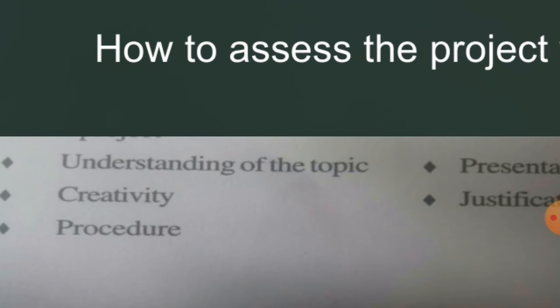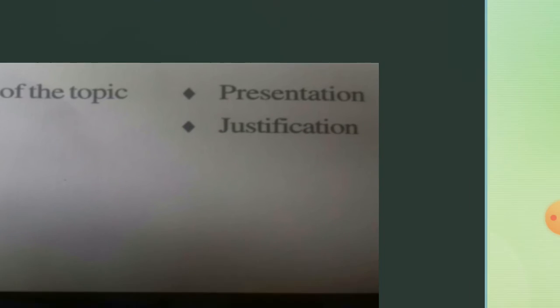That creativity we have to assess when we are assessing the project work. And some people will follow a big procedure, some people will follow a short procedure to get the result or calculations. So the procedure adopted by the learner is what we should observe. The fourth one is